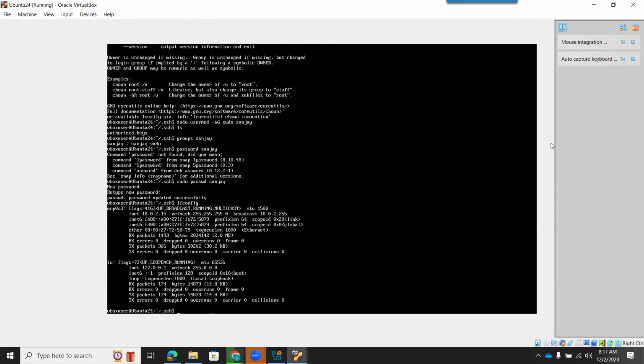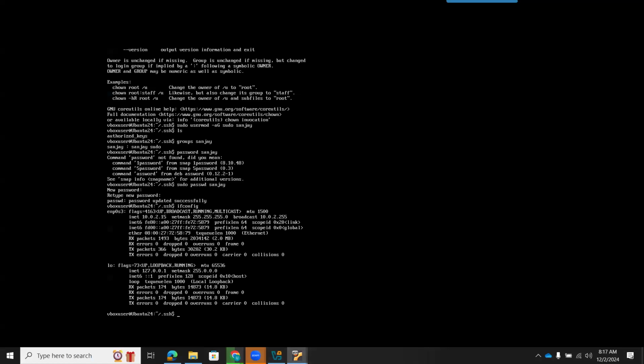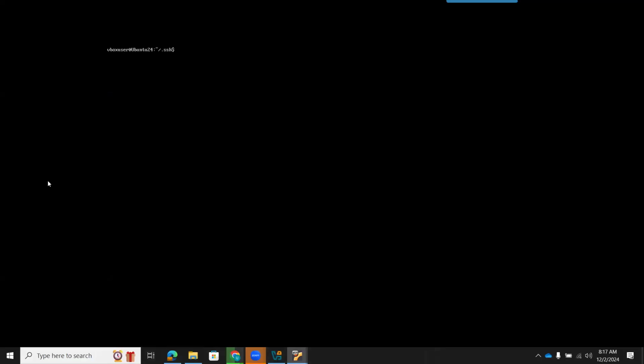Is my text visible to all? Let me confirm, or I need to make it full screen. Is it visible to all or is it very small font? Please confirm yes if it's visible. You should be able to see a black screen with VBox user. If you are able to read it, then perfectly fine. Okay, someone is saying small. If you are watching from mobile, then it may be small.